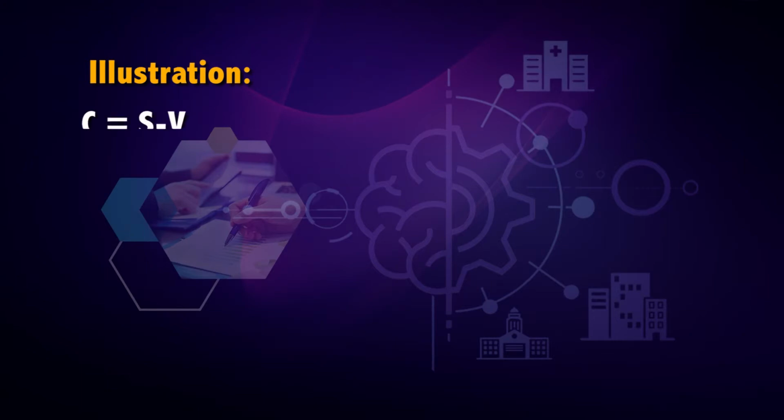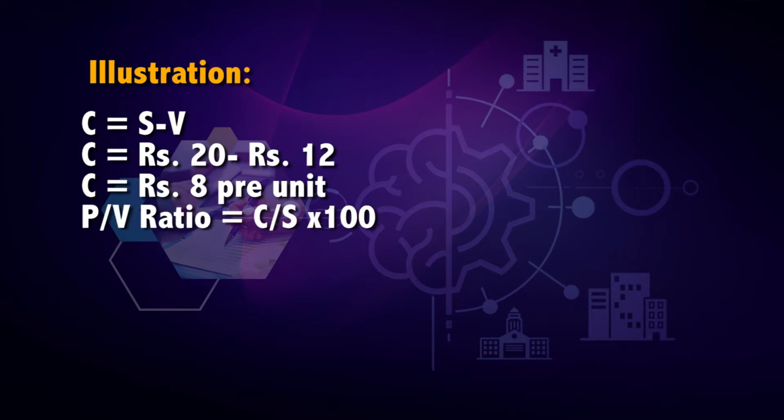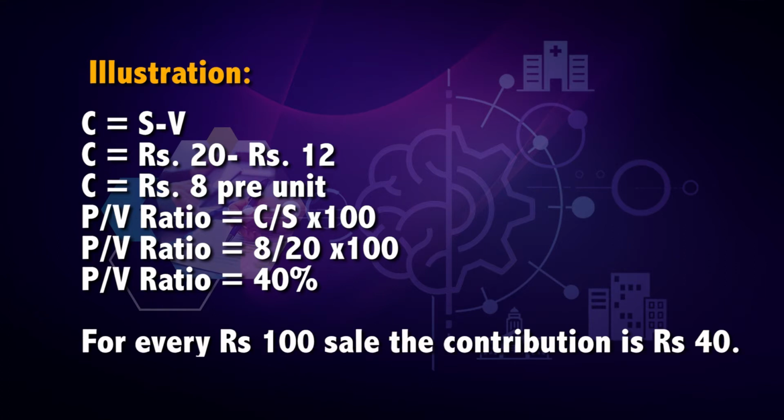Or it can also be calculated by taking selling price and variable cost per unit. Contribution is equal to selling price minus variable cost. Hence, contribution is equal to rupees 20 minus rupees 12, which makes contribution equal to rupees 8 per unit. PV ratio is equal to contribution divided by sales into 100. Hence, 8 divided by 20 into 100 is equal to 40%. From the above calculation, it can be said that for every rupees 100 of sale, the contribution is rupees 40. The concept of PV ratio is used to know the contribution and profit at various levels of sales.